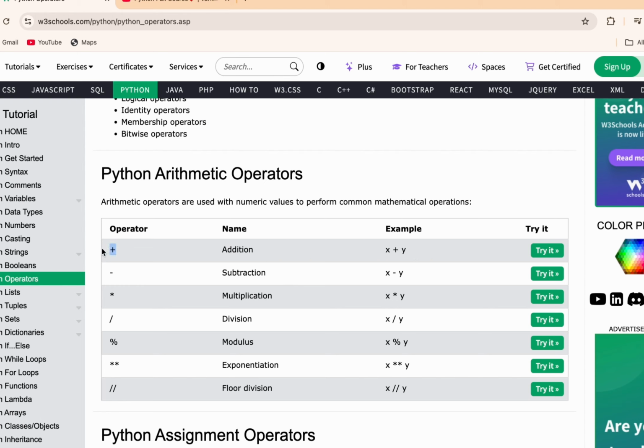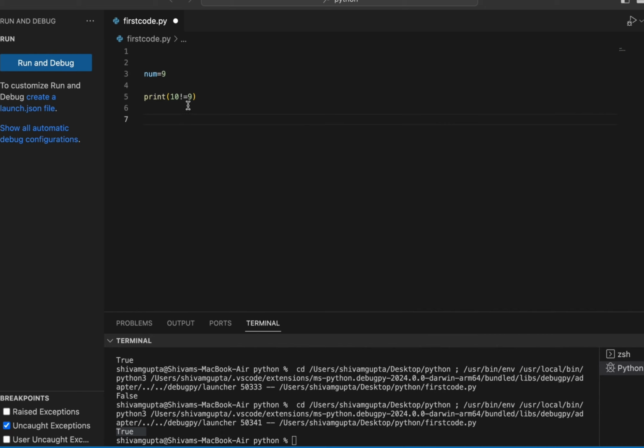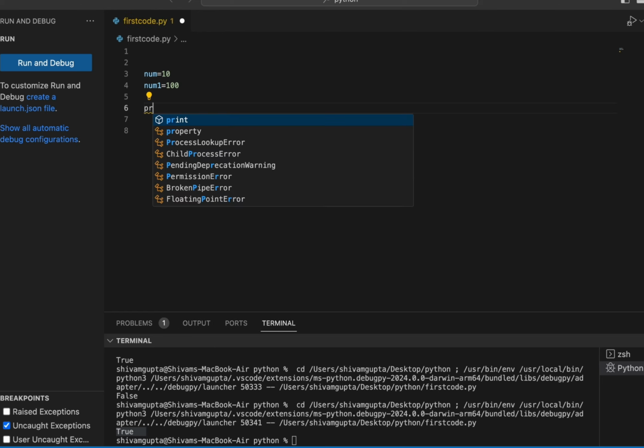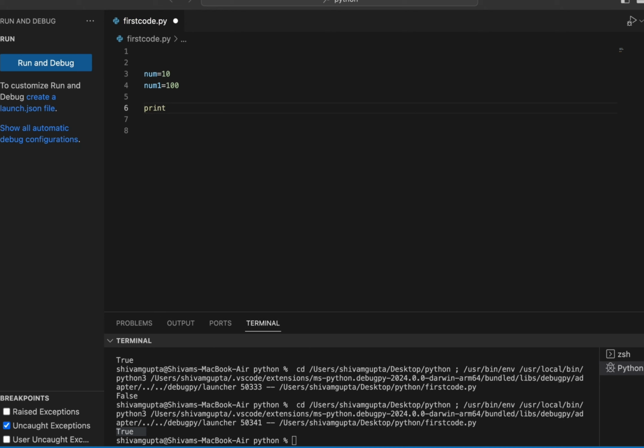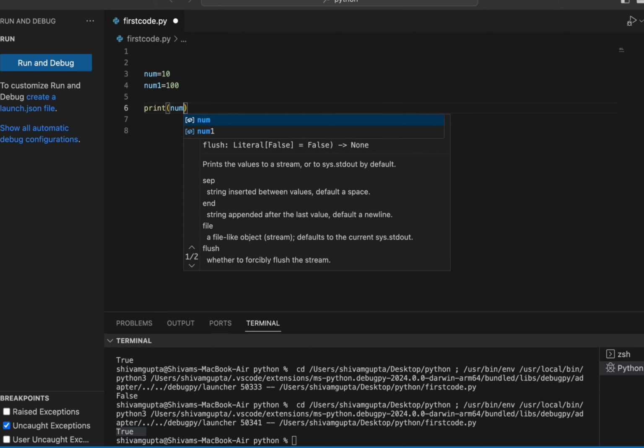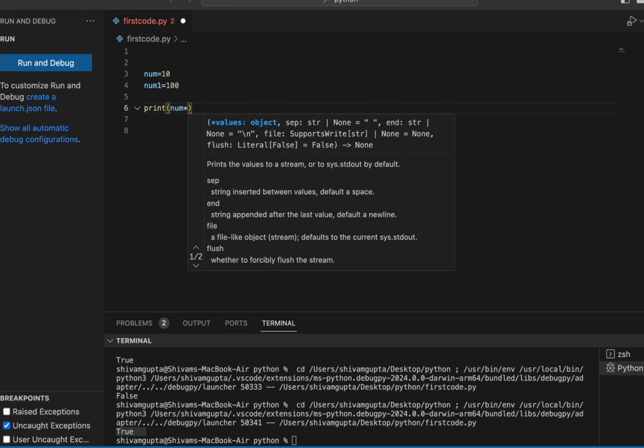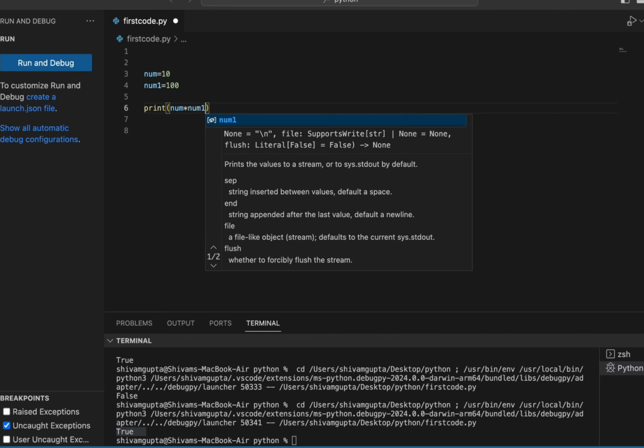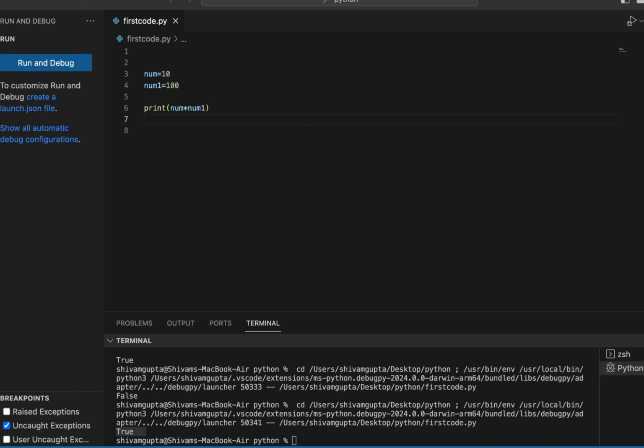Here you can see the addition logo, a subtraction logo, and multiplication. Let's show a multiplication of two numbers: num is equals to 10, and num1 is equals to 100, and let's print the multiplication of these two numbers. We'll write num, pass a multiplication sign, and print this.